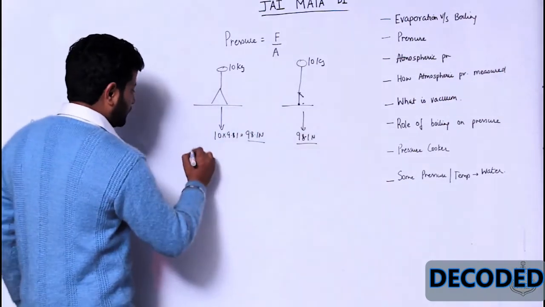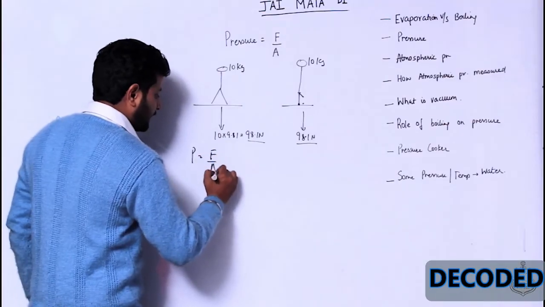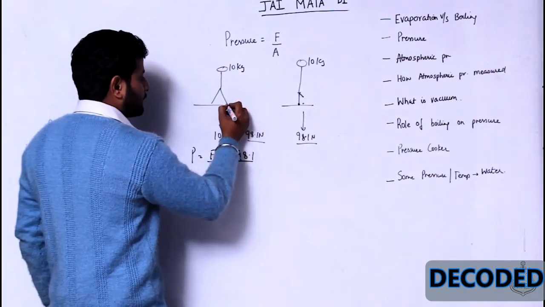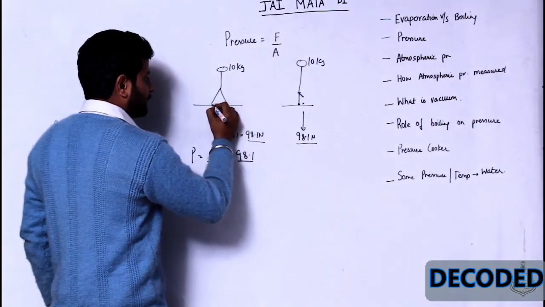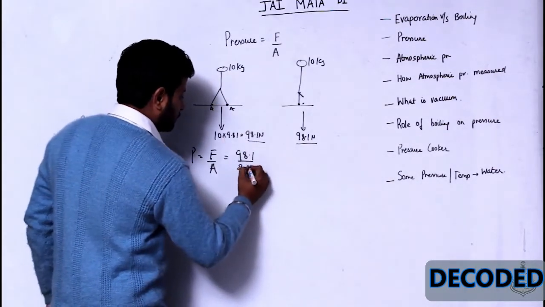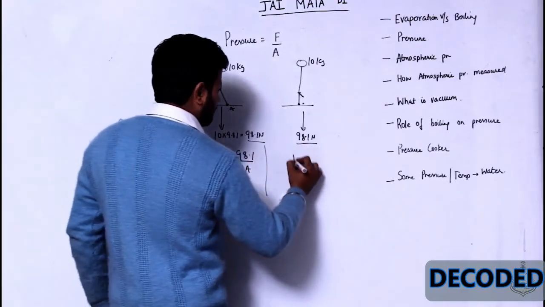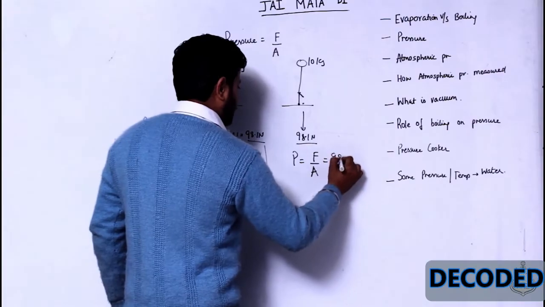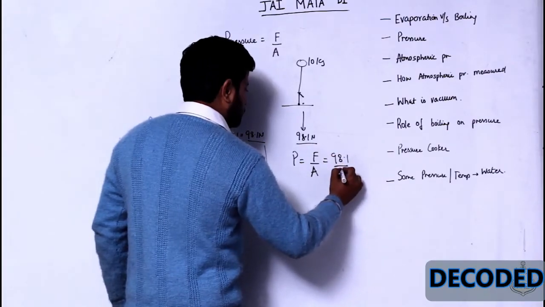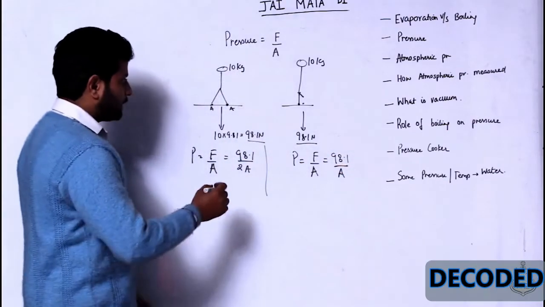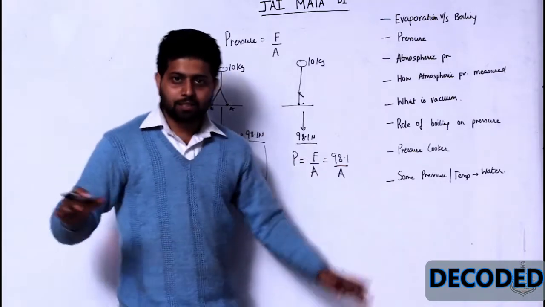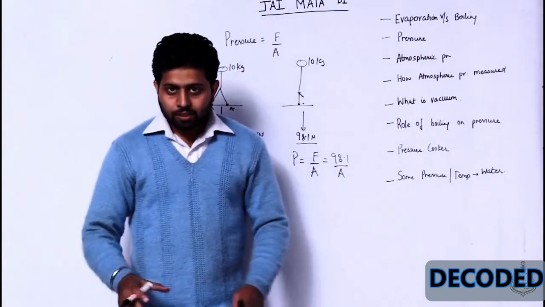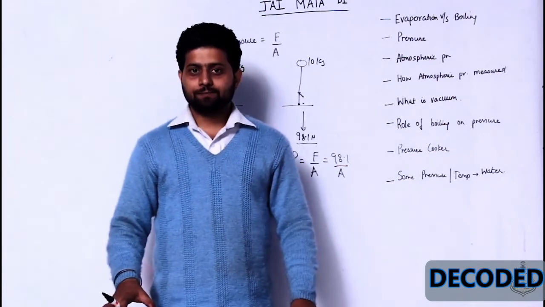Now see, pressure over here is force upon area, which is 98.1 upon, say the area of this foot is A and this foot is A, so upon 2A, right? And over here pressure will be F upon A, which is 98.1 upon simple A. So basically over here the pressure being exerted on the floor increases because the area has decreased.